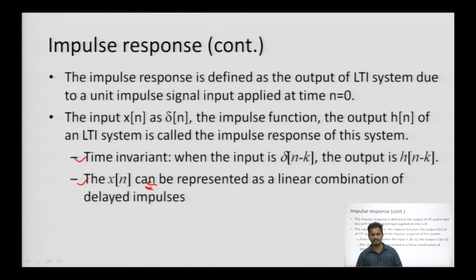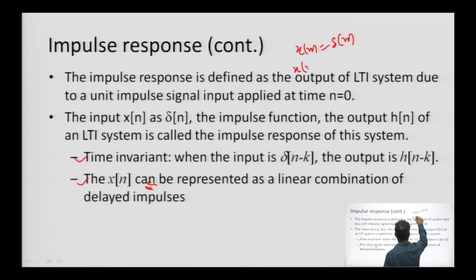Another property concerns the input signal, which we denote as x n, and which is actually delta n for the impulse response. It can be represented as a linear combination of delayed impulses. Whenever we talk about the delayed part, we represent it as n minus k.